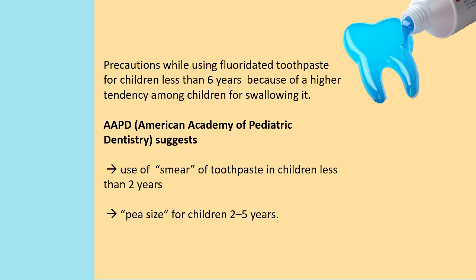While using fluoridated toothpaste, there should be certain precautions when using it for children less than 6 years, as they have a tendency to swallow it. So, the American Academy of Pediatric Dentistry suggests using a smear of toothpaste in children less than 2 years and going for a pea-size amount of toothpaste for children between 2 and 5 years.